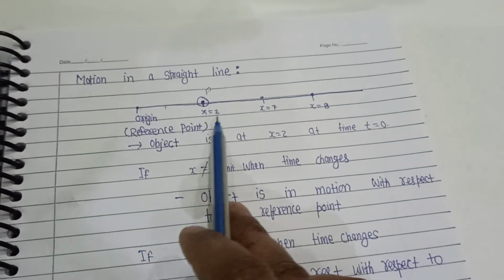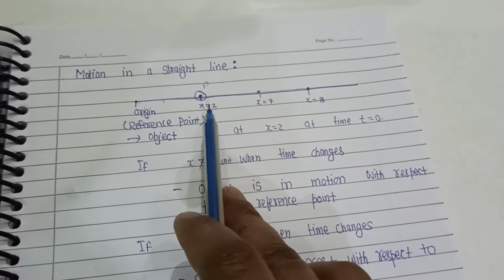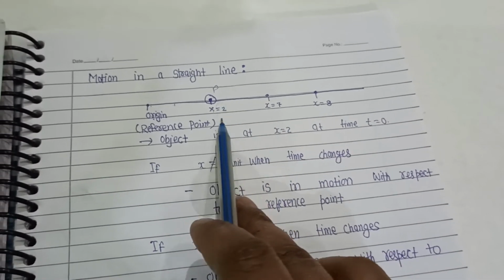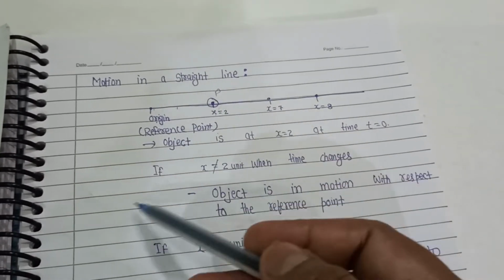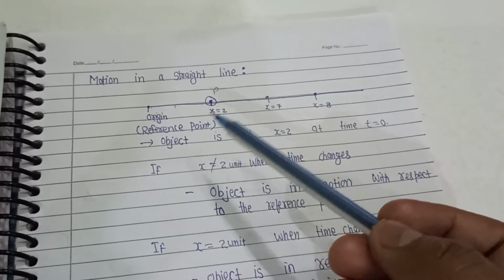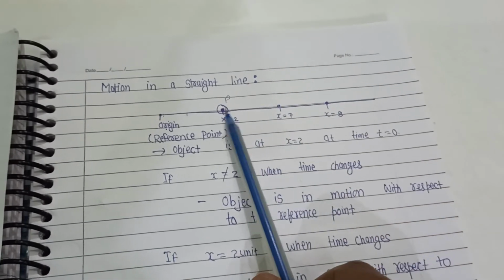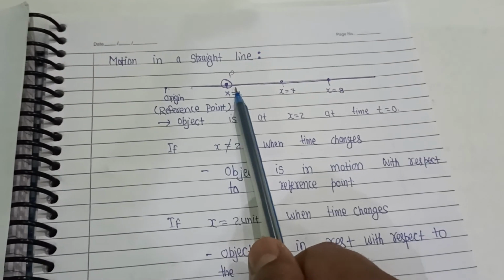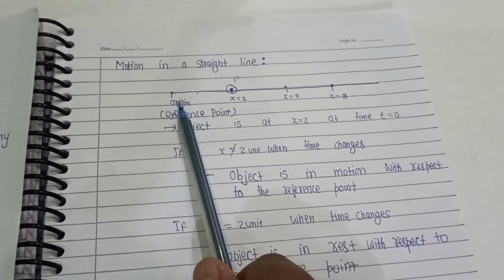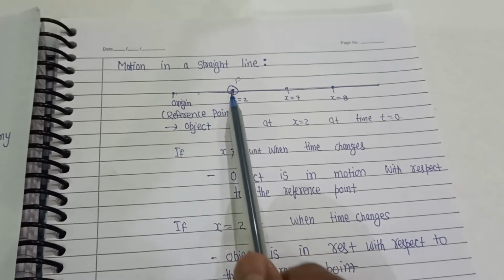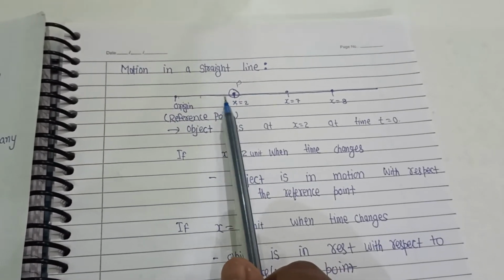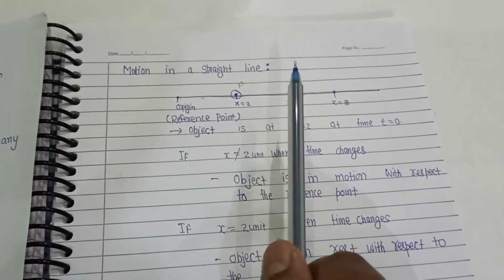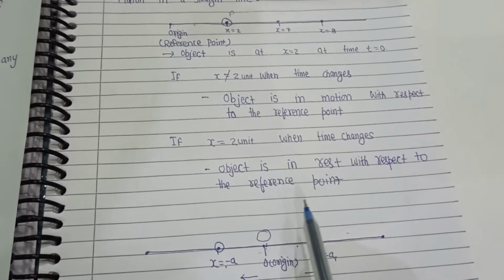If this object does not change position from x equals 2 after the passage of time, it remains at x equals 2, then we say that with respect to this origin, the object is at rest. And if this position, x equals 2, changes with time, we say that the object is in motion.